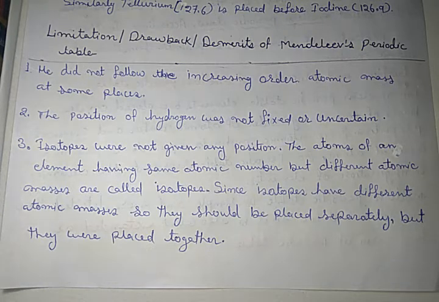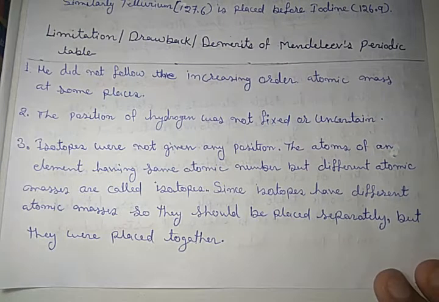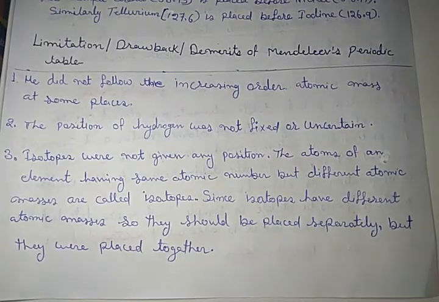The fourth one was that at some places he reversed or broke the increasing order of atomic mass so that elements of similar properties would come together. That means he gave more priority to chemical properties rather than the increasing order of atomic masses. So those were the four achievements or merits of Mendeleev's periodic table.